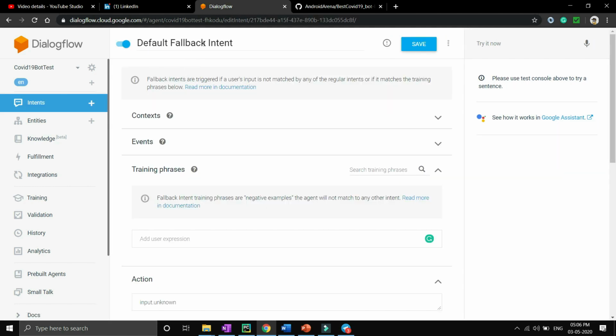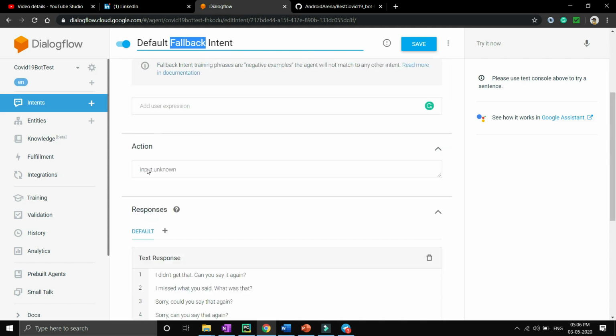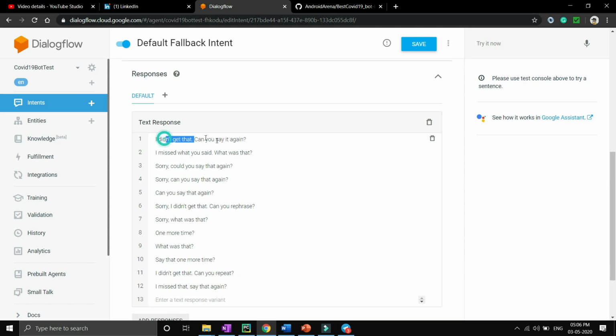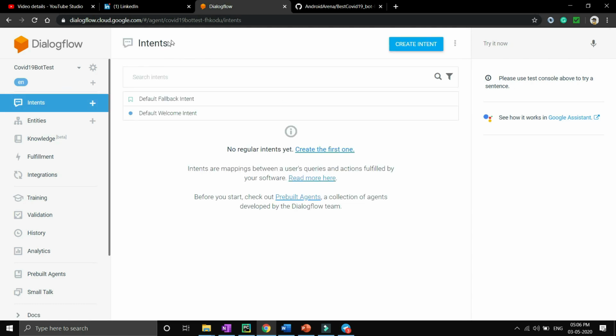As per the name, fallback means whenever Dialogflow is not able to understand the user query, then it will reply with sentences like I didn't get that, can you please say that again, and similar words. We have to create multiple intents for our COVID-19 chatbot. We will discuss each and every step.